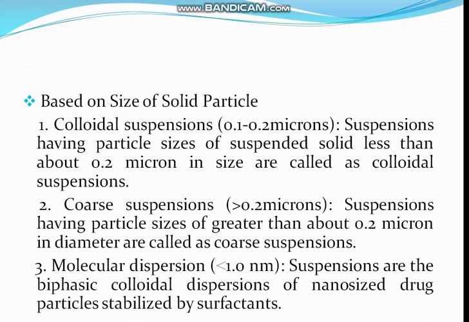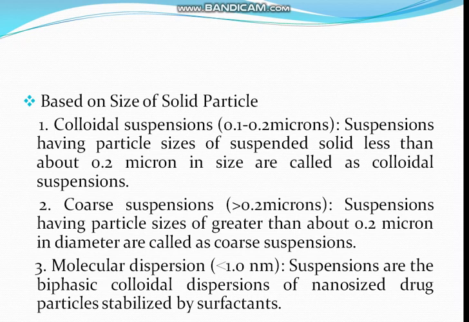So these are the few bases on which suspension has been categorized. There may be some other bases on which suspensions are categorized, but generally these three types of classification are used.